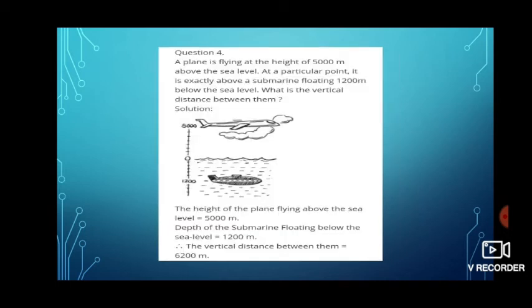Next, question number 4. A plane is flying at a height of 5,000 meters above sea level at a particular point. It is exactly above a submarine floating 1,200 meters below sea level. What is the vertical distance between them? Solution. Here, if we draw a number line, we can observe very clearly that one is below sea level at 1,200 meters and one is above sea level at 5,000 meters. So the difference between the two is nothing but adding them, 5,000 plus 1,200. The total distance is 6,200 meters.